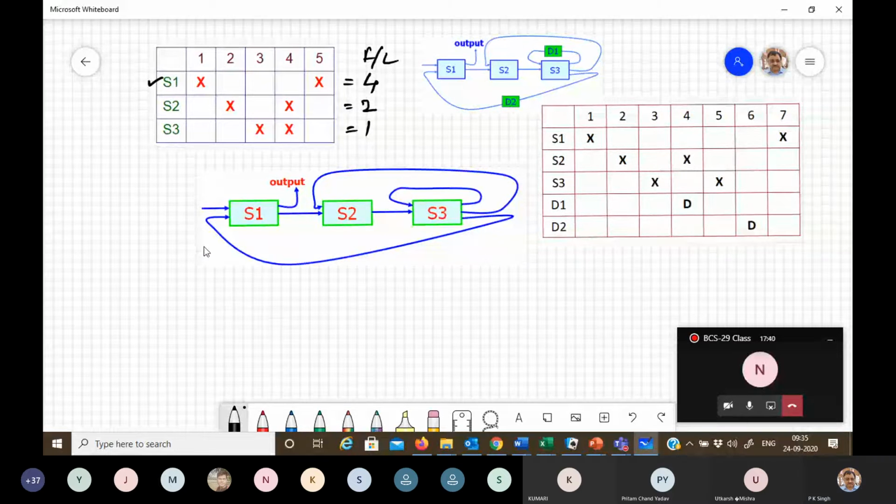And now see, you have to find the optimal schedule for this pipeline. So see what happens if you draw the state diagram.